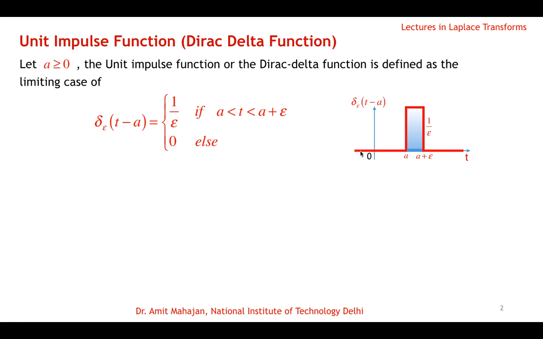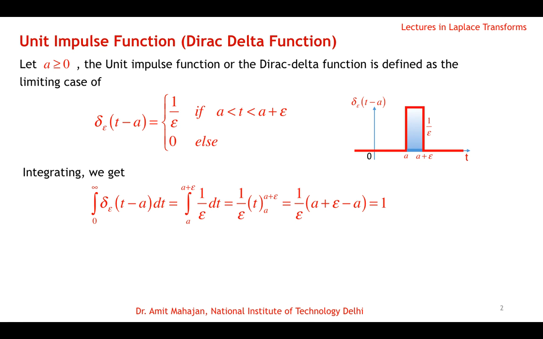So there is a force which acts for a very small duration of epsilon at the point a, and this impulse is generated, and otherwise the force is 0. Okay. And we call it a unit impulse because of the property that if we integrate this function from 0 to infinity, then that value is 1. So if you integrate this from 0 to infinity, then